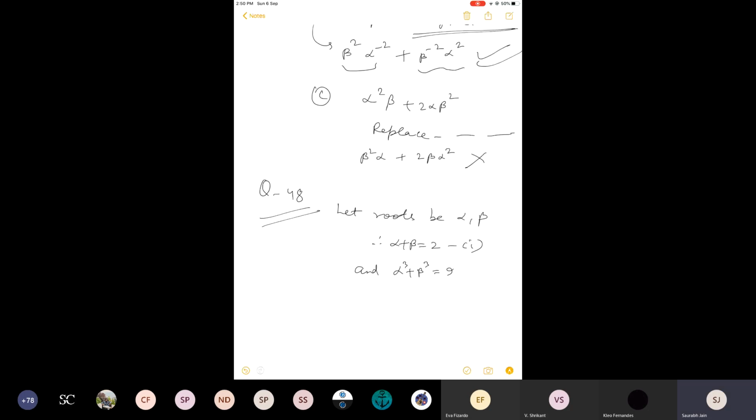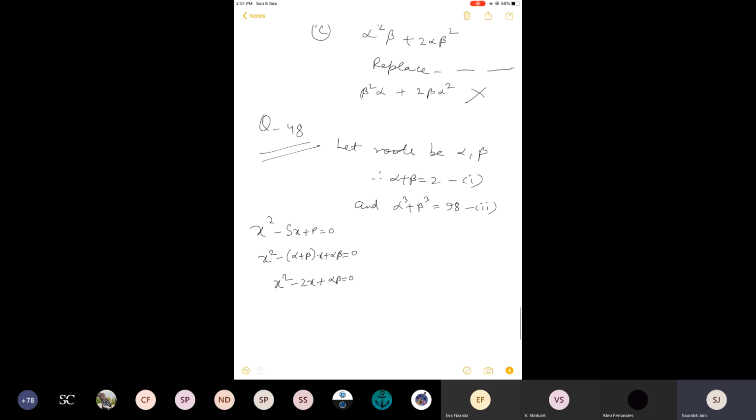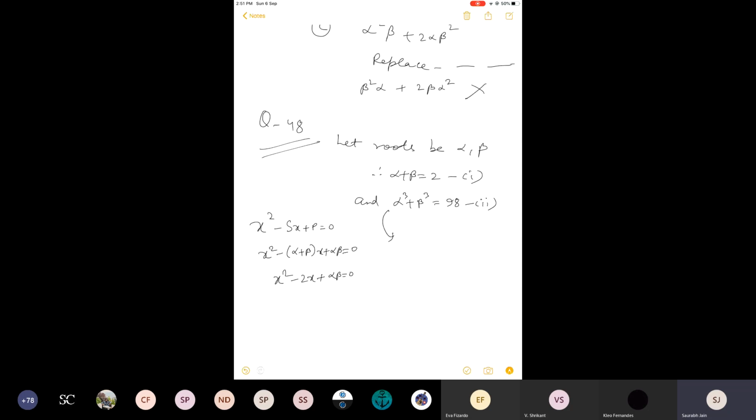Please note, quadratic equation is obtained by this formula, where S stands for sum of roots and P stands for product. Sum is already given, which is 2. So only alpha beta is required. That we will be able to calculate by using identity. A cube plus B cube can be written as A plus B whole cube minus 3AB into A plus B. This is the identity. Put the value of alpha plus beta, and from here we will get alpha beta.